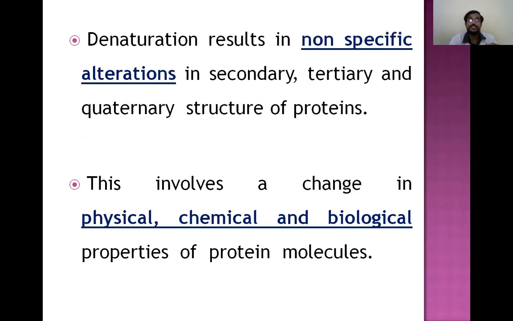Denaturation results in non-specific alteration because there are different bonds in the secondary, tertiary, and quaternary structures. When the protein is exposed to a denaturing agent, the alterations can occur in any way. It is very non-specific. And when denaturation occurs, there will be a change in the physical, chemical, and biological properties of the proteins because the secondary, tertiary, and quaternary structures are lost.